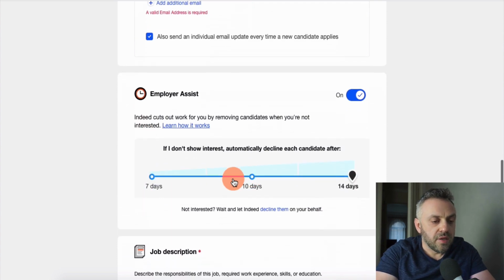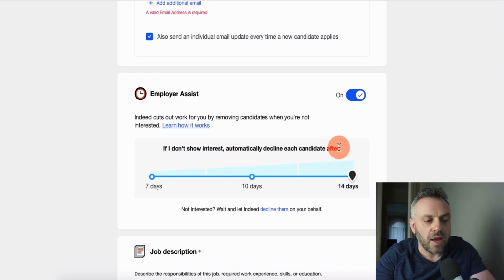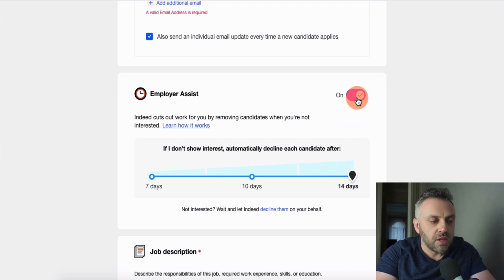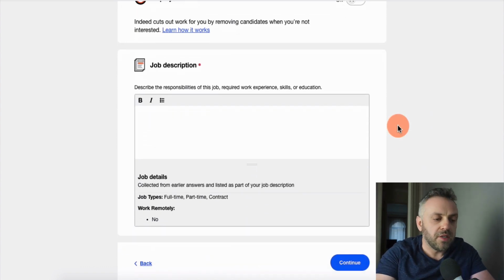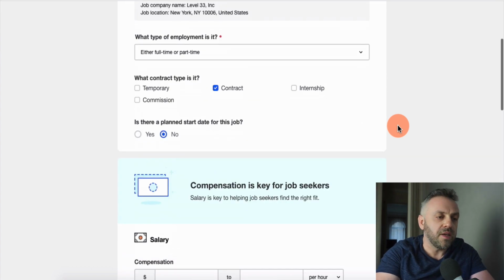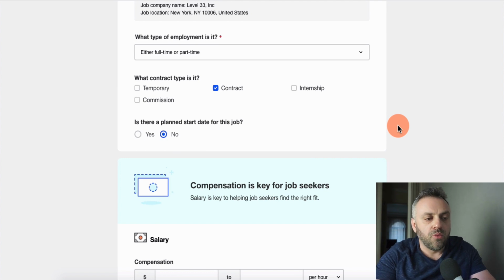I'm going to put something like this, where if I don't show interest, it automatically declines each candidate, right? So you're going to get candidates, and we do not want it to decline anybody, because we are not the ones making the decision. We're not in the chair of actually deciding whether this particular candidate is a good candidate or not, right? Then we have the description. You need to go to the offer and fill this out, and continue filling it out. It's a bunch of steps. When you fill this out, you're going to have a listing. Sometimes you need to confirm your email and your number, but it's very, very simple.